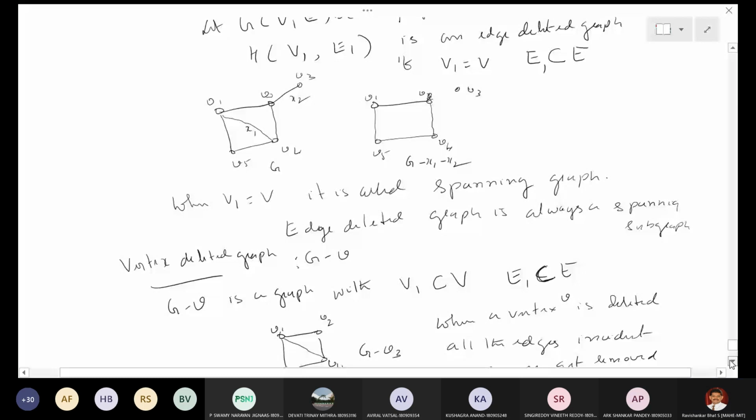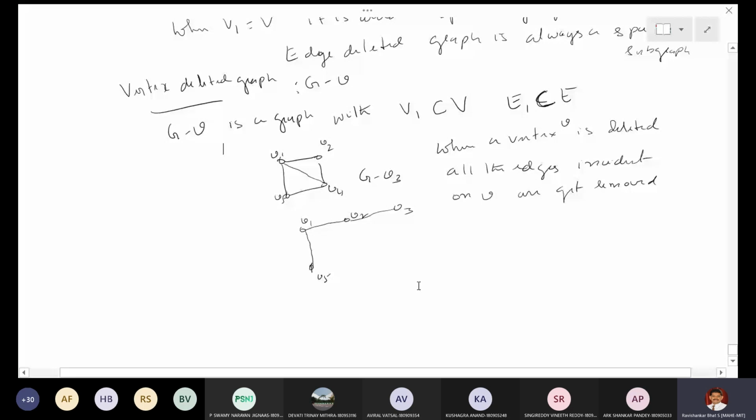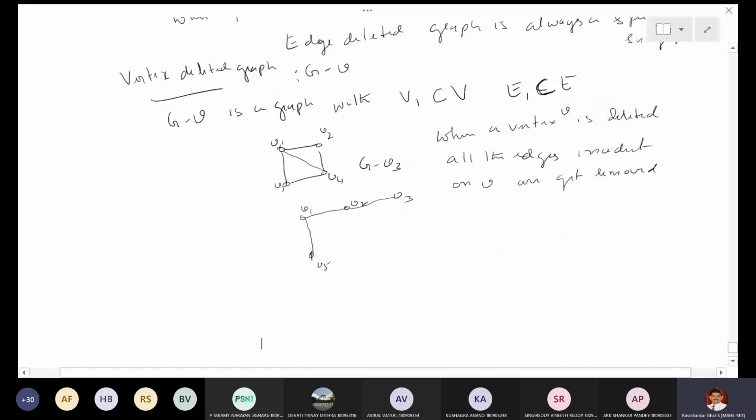And you can see that when it is edge deletion, what you get is a spanning subgraph, right? When it is vertex deletion, what you get is the graph formed by V1, V2, V3, V5. I think what we have drawn here is an induced subgraph, right?